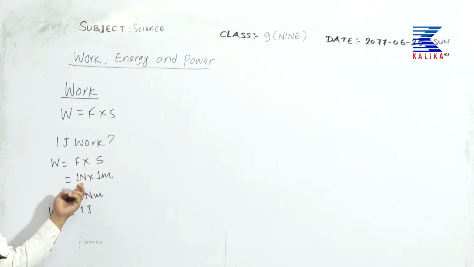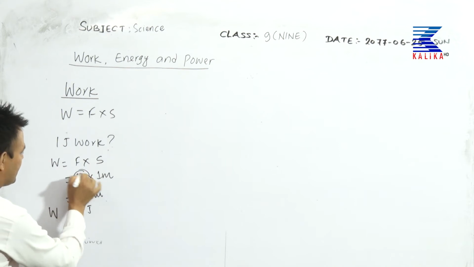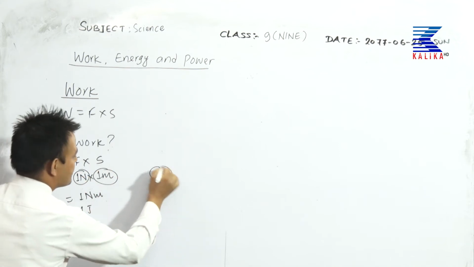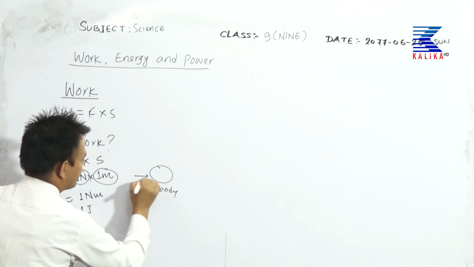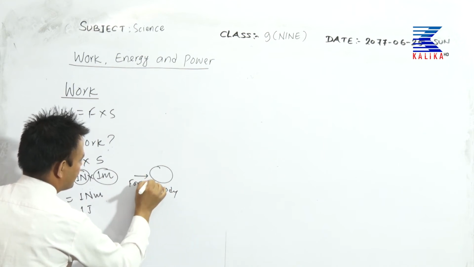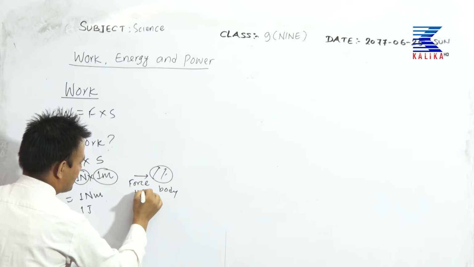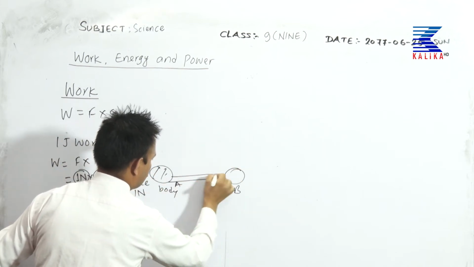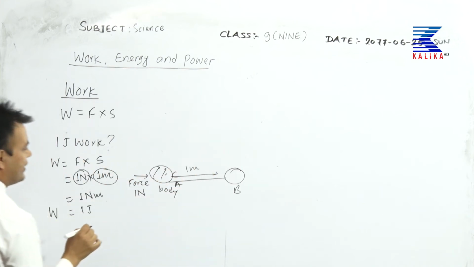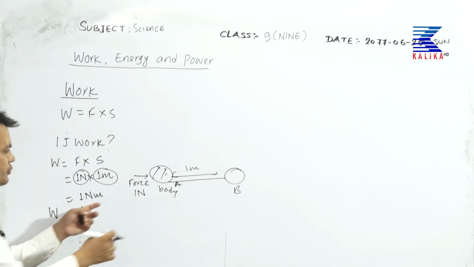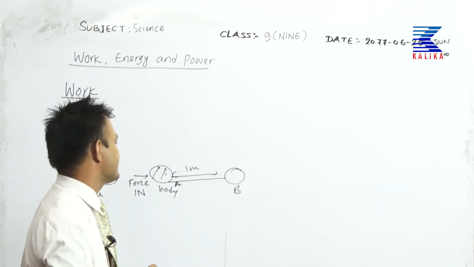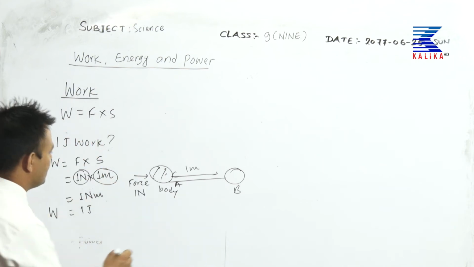meter by applying 1 Newton force. You can say in any way, but do not forget to say 1 Newton and 1 meter. When 1 Newton force is applied to a body, this is a body, and the force is applied to that body. How much force? 1 Newton. This body moves from A to B position, and the total distance traveled by this body is 1 meter. And what is the total work done by that person at that instance? So it is equal to 1 joule.